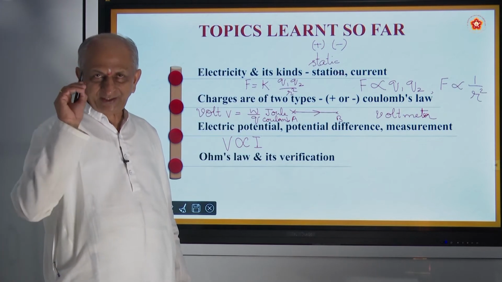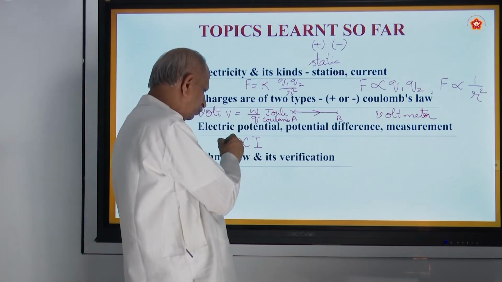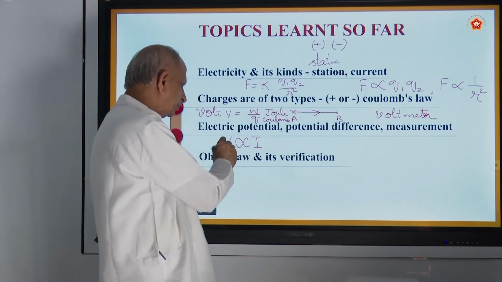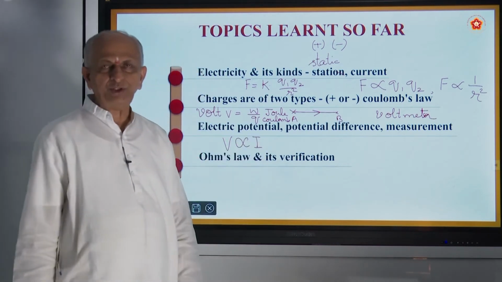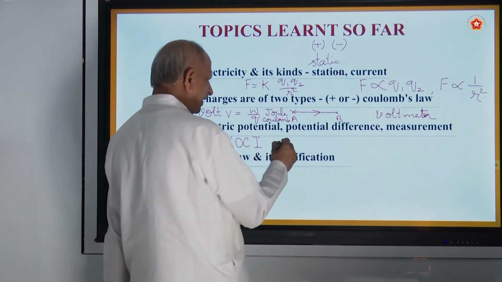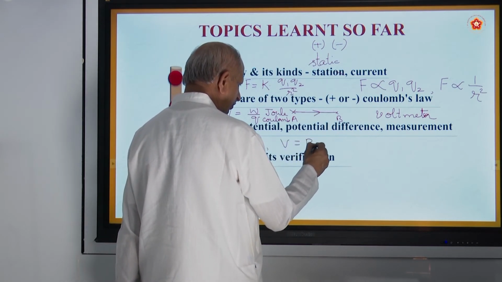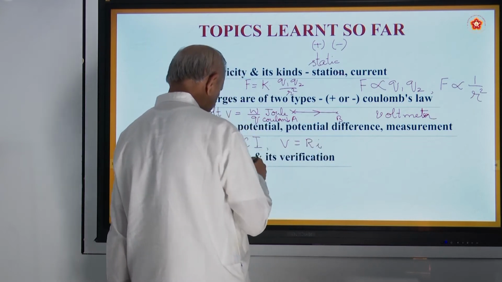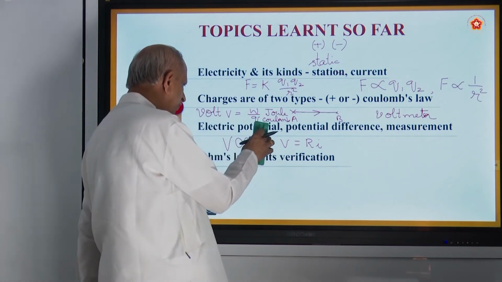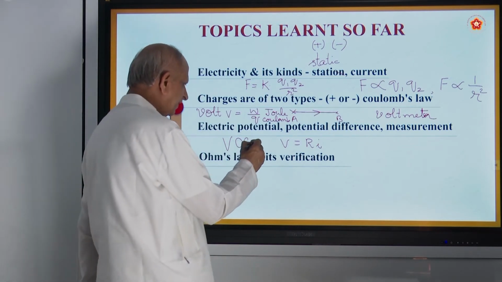At constant temperature, the temperature should remain constant. The potential difference between 2 points in a conductor is directly proportional to the current flowing through the conductor. And if you remove this proportional sign, you get V is equal to R I. This I can be written as small or big, no problem. And now you should know how to measure it.